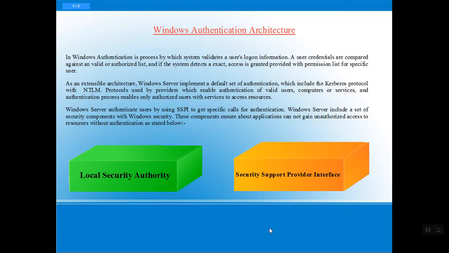So, in Windows architecture, we can explain in brief that to validate user login credentials, we have different access methods. In a general way, in an office we have keys, biometric devices, and access cards; we use authentications to validate our access. That comes in our local part, the LSA, the Local Security Authority. And we have another part, SSPI, the Security Support Provider Interface.